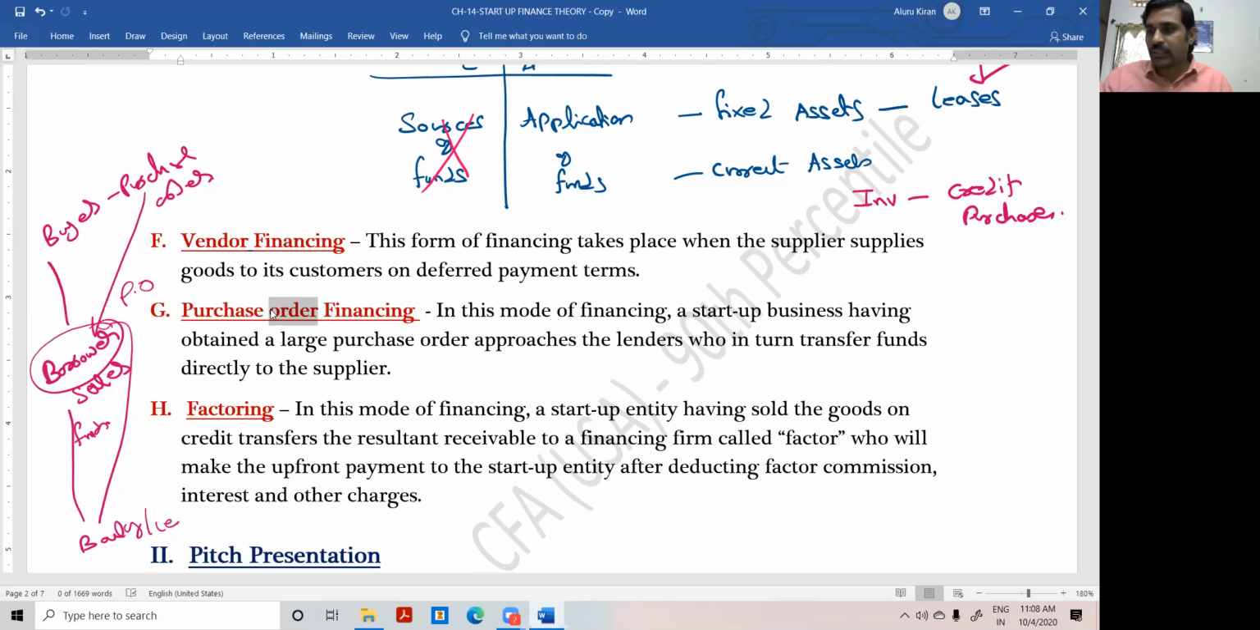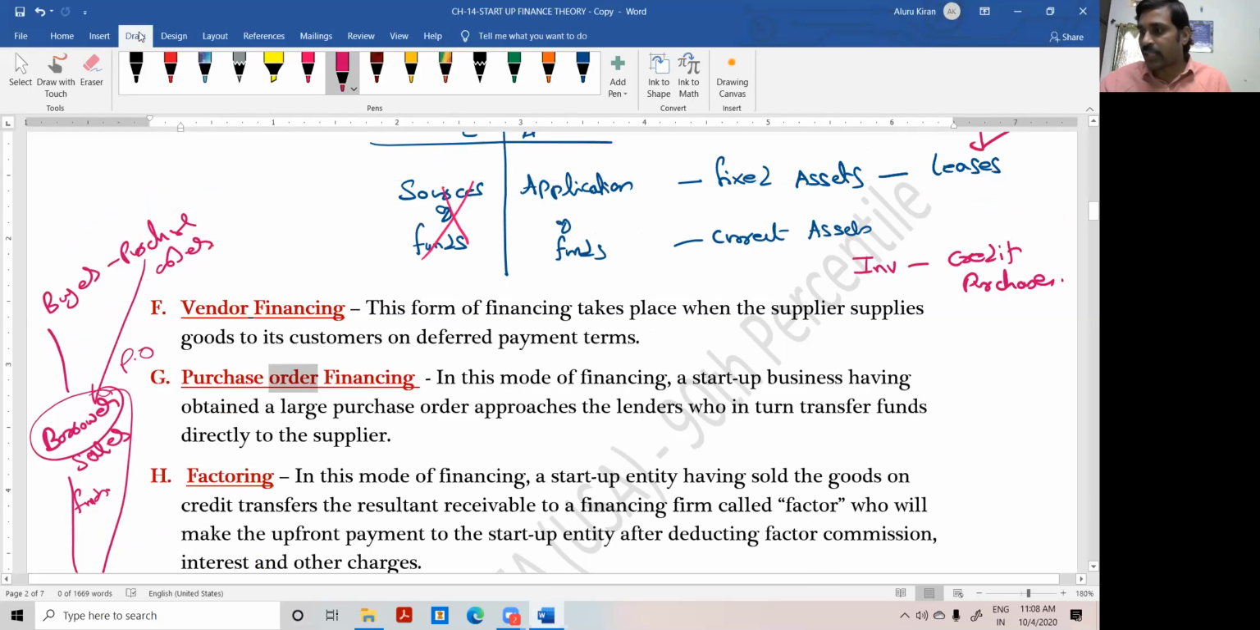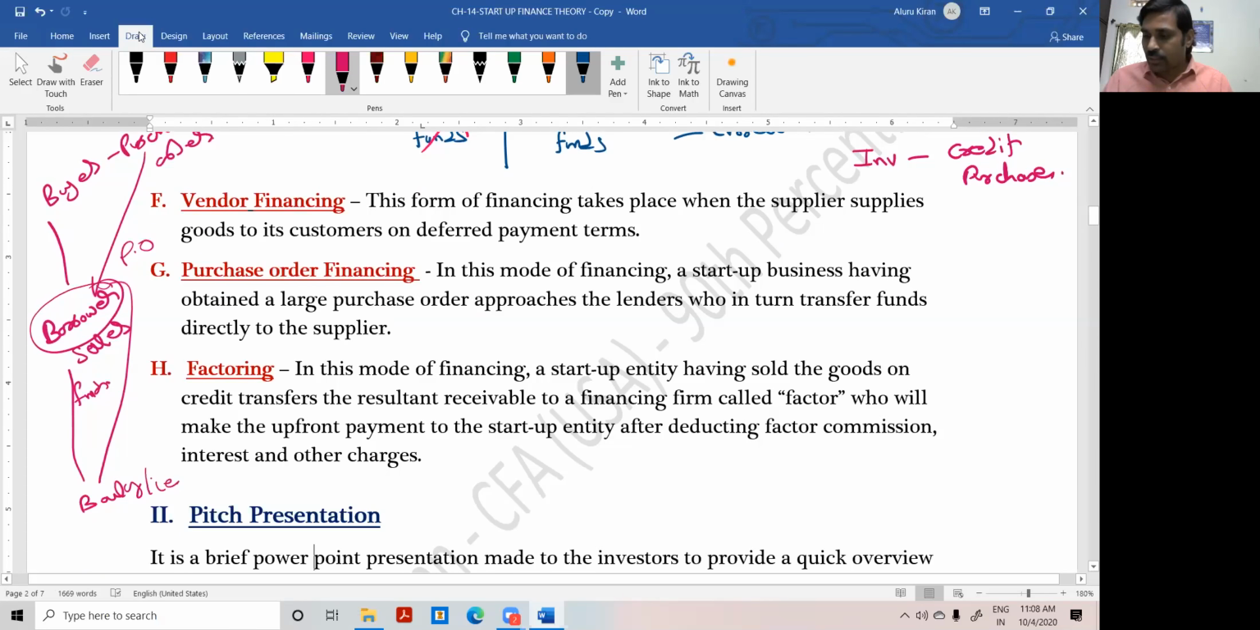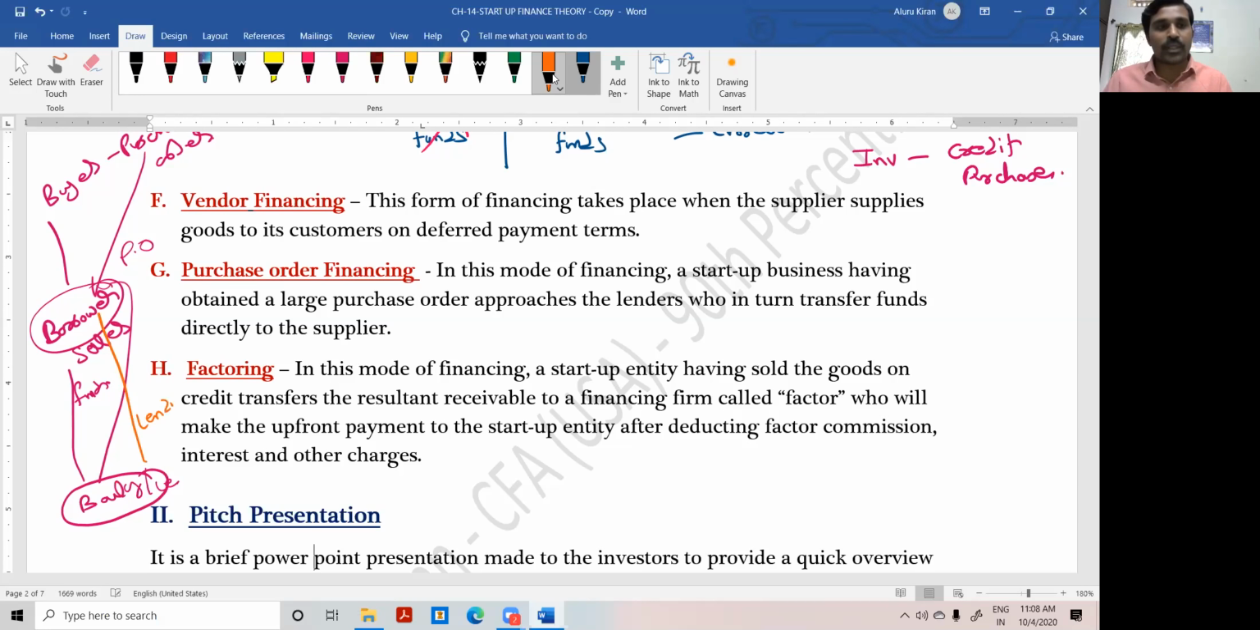Because now the banker is certain. Now the banker is sure, yes, this borrower has some order in his hand. Now the banker is confident, yes, this borrower has some business. They have some certainty in generating cash flows. Based on that, he will lend the money. That is the point.